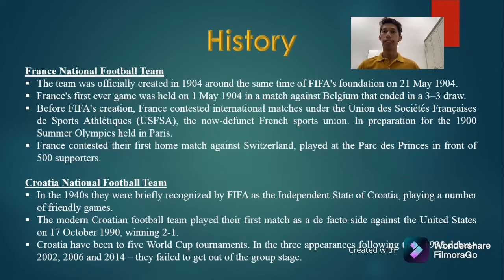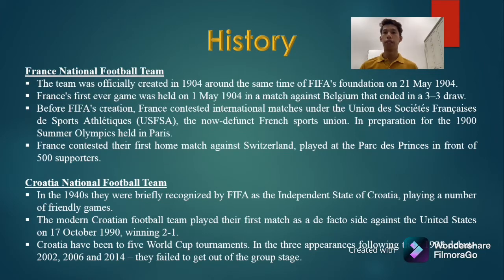For the France national football team, the team was officially created in 1904, around the same time as FIFA's foundation on 21st May 1904. France's first ever game was held on 1st May 1904 in a match against Belgium that ended in a draw.